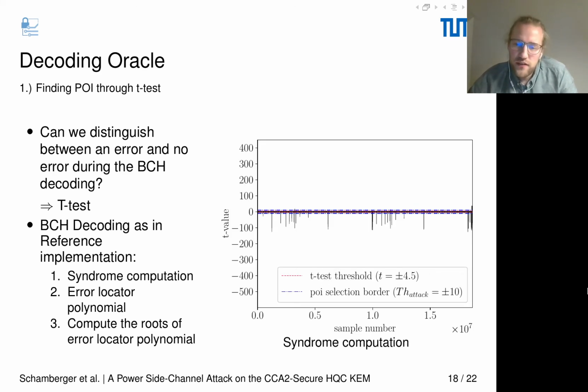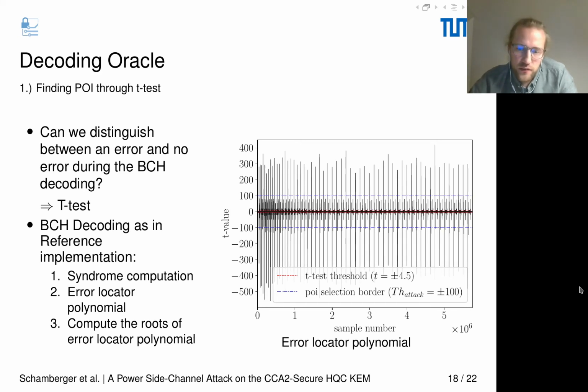This here is the Ttest of 1000 measurements of the syndrome computation, and we indeed can see that there are some samples where the Ttest indicates that we can distinguish these two classes. But if we look at the t-test result of the error locator polynomial, we can see that the leakage is much higher, and therefore we take the computation of the error locator polynomial as our primary attack target.